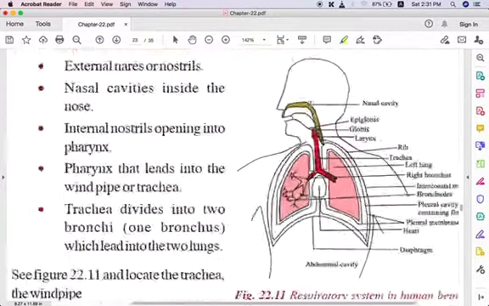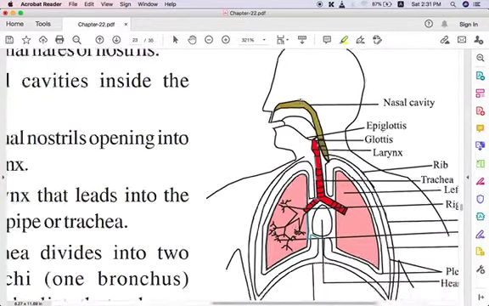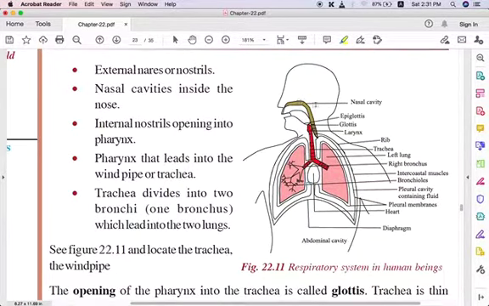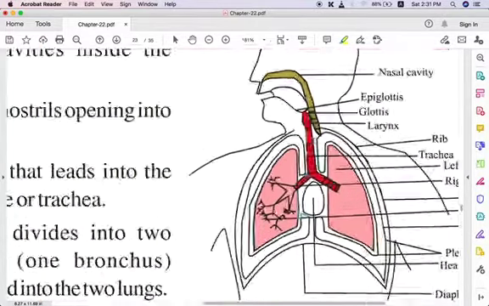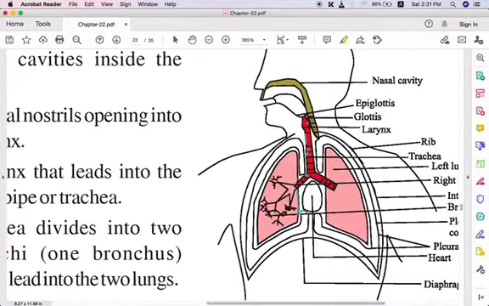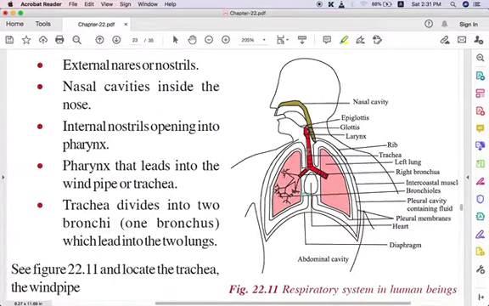Then the internal nostrils open into the pharynx. Here, this is the pharynx. The pharynx leads into a windpipe. This red colored thing you see here is the windpipe. It is also called the trachea.